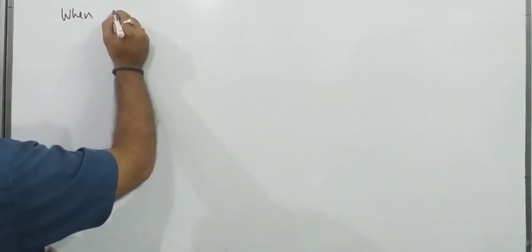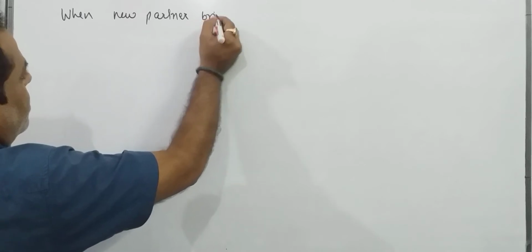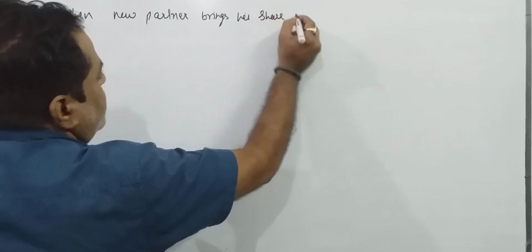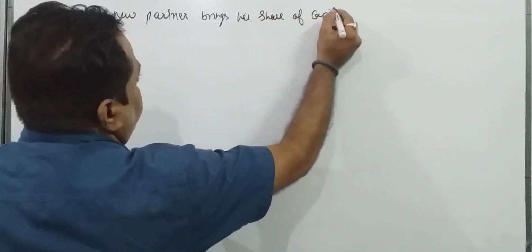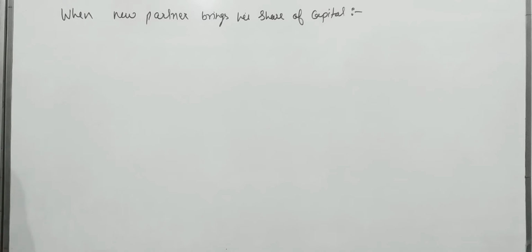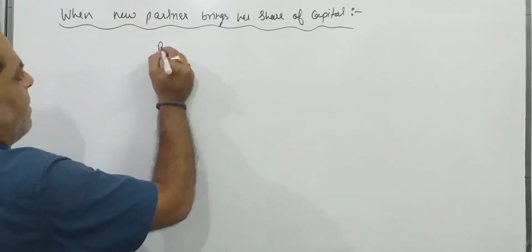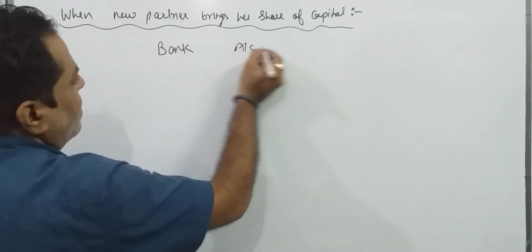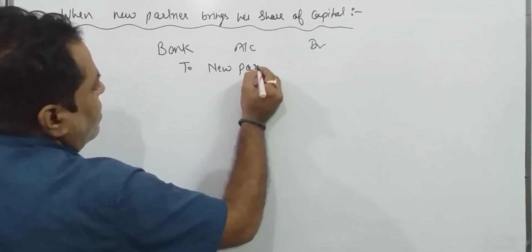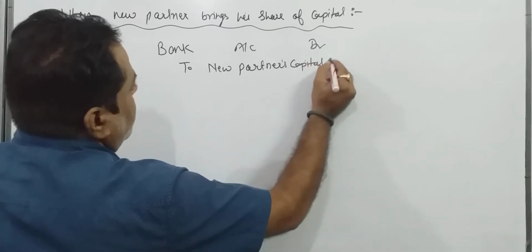When a new partner brings his share of capital, the entry is bank account debit to new partner's capital account.